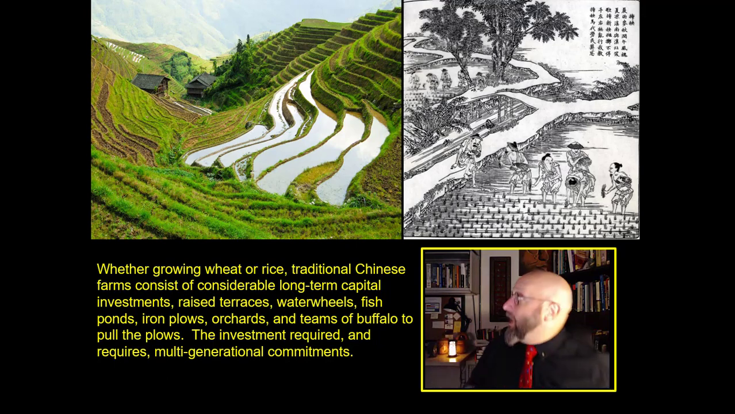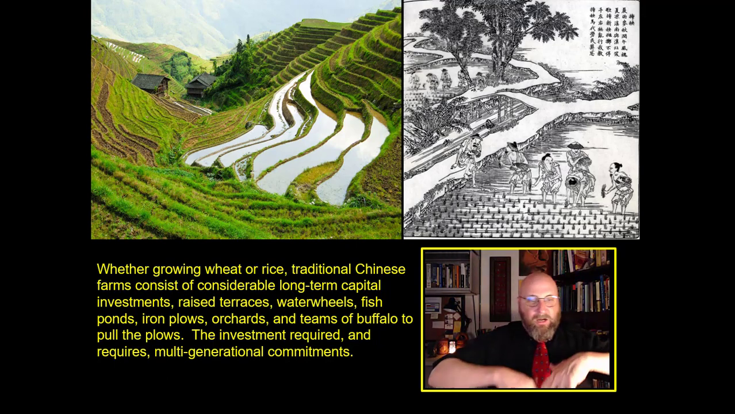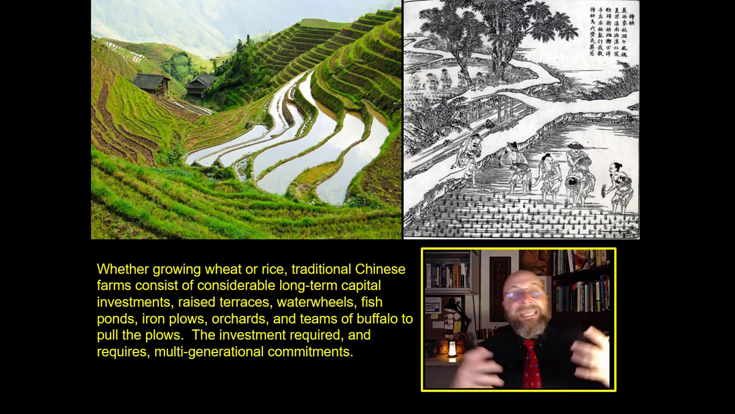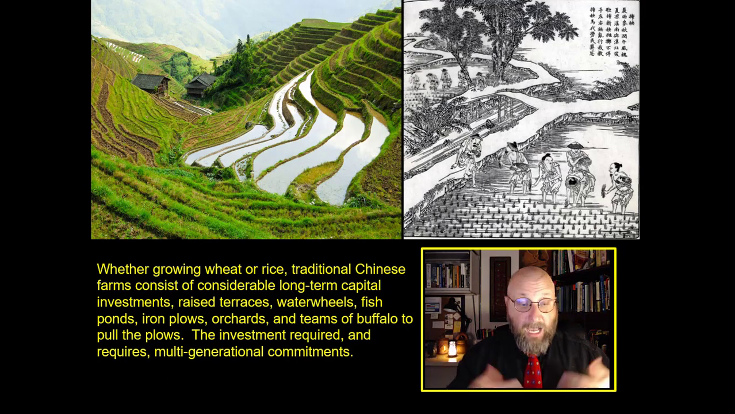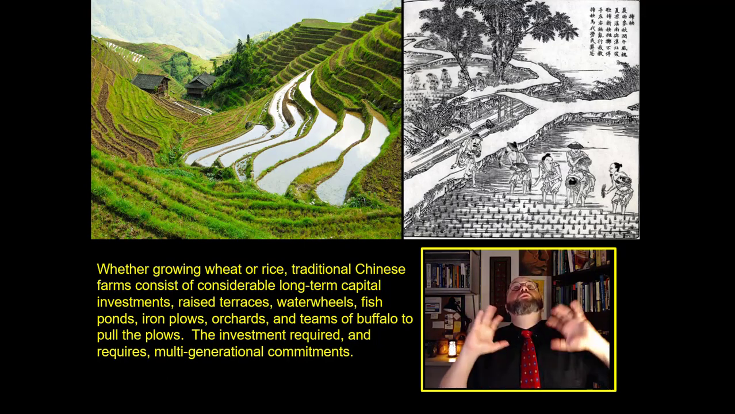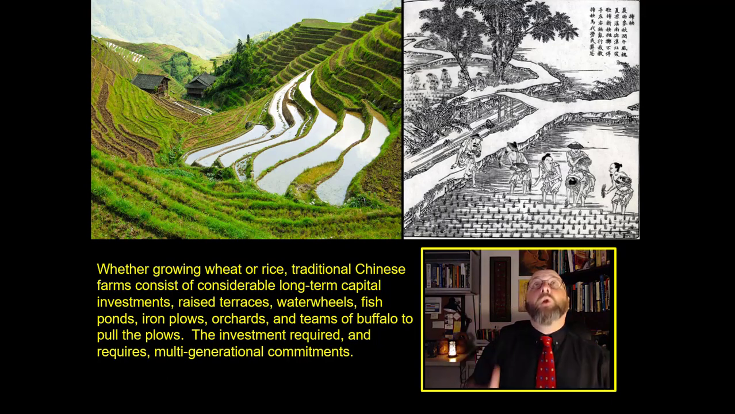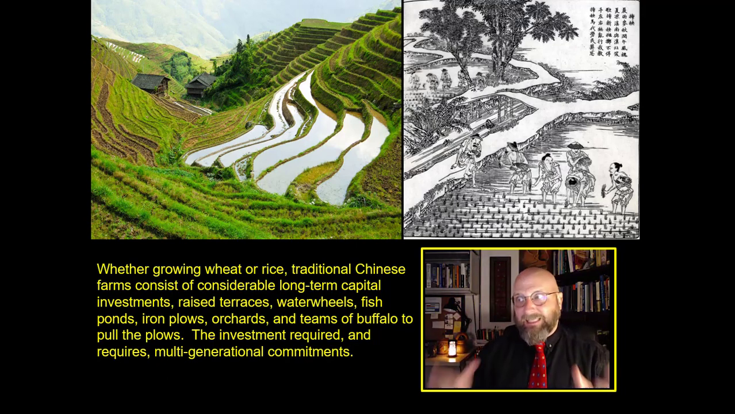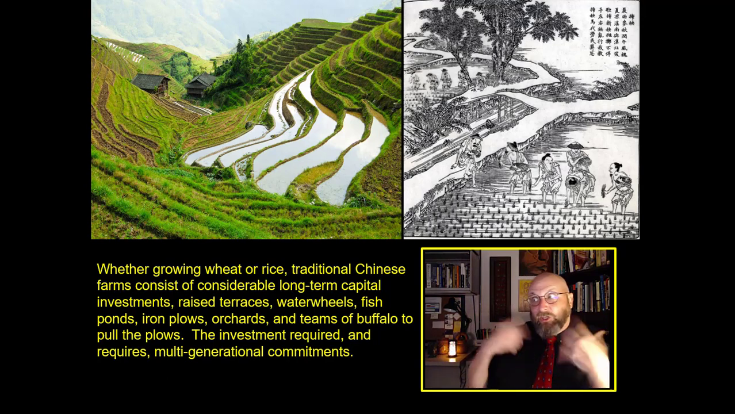They are raising terraces, building water wheels, building fish ponds, inheriting iron plows, building orchards, and inheriting teams of buffalo to pull those iron plows. The investment required, and continues to require, is a multi-generational commitment. When you receive this farm that your family has worked on for, in some cases, 1,000 years, your family has owned this farm. There are some farms in northern China that have been in the same family literally 3,000 years. You have these ancient documents that give the family name owning this farm, and it's like your family name.